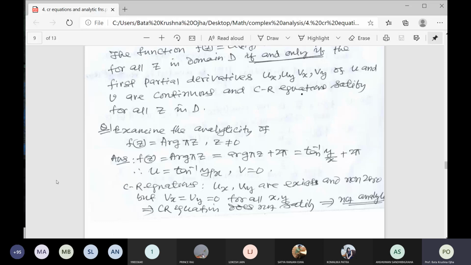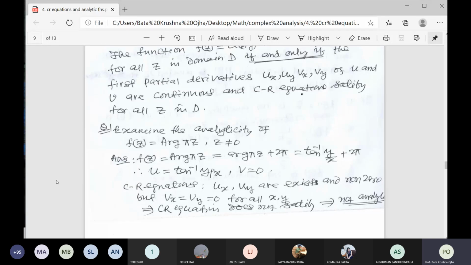Argument of z. f(z) is equal to capital Arg z. What is the meaning of that Arg z? Tan inverse of y by x. That is called the principal value. Capital Arg means it gives a principal value and it is unique.